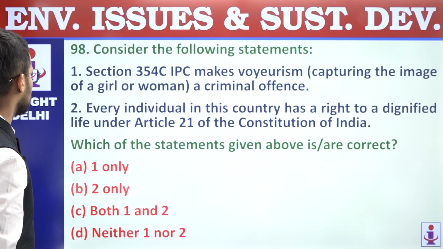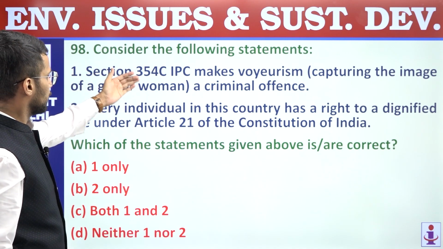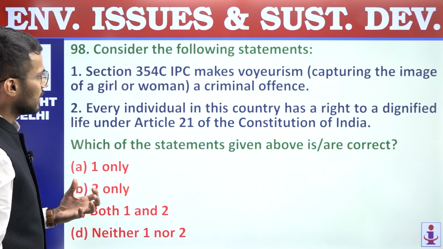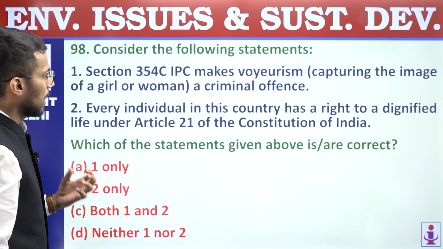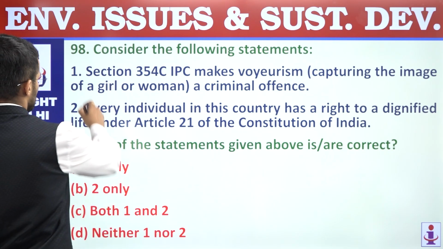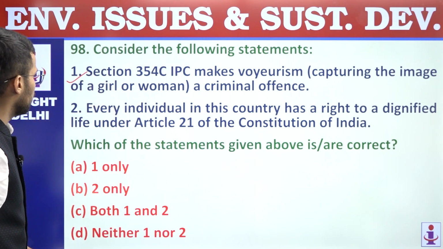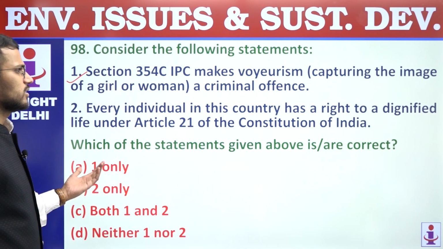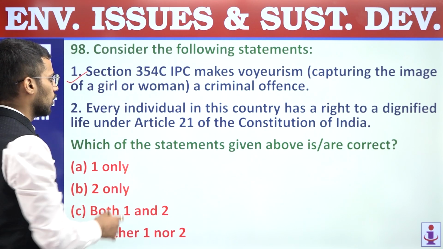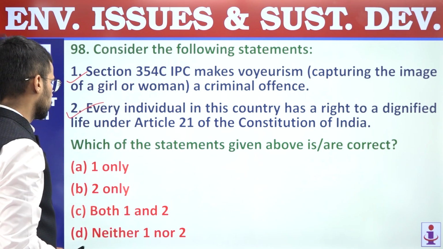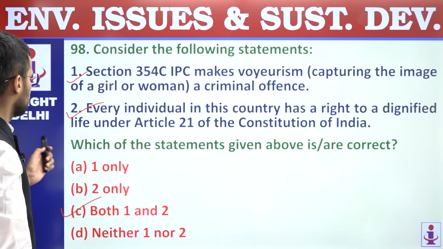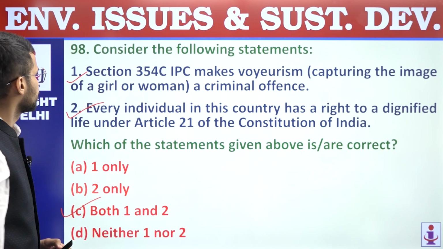98. Consider the following statements. First, Section 354C of the IPC makes voyeurism, capturing the image of a girl or woman, a criminal offense. So this is a correct statement. Second, every individual in this country has a right to a dignified life under Article 21 of the Constitution. So correct statement. So both these statements are correct. We are supposed to find out correct statements only. Answer is C. Question number 98, answer is C.